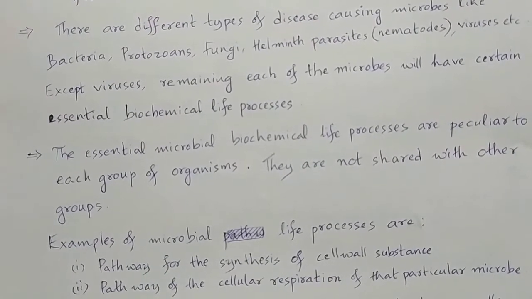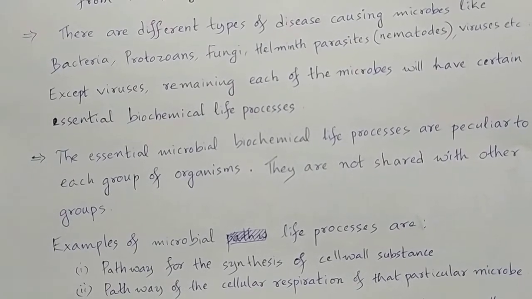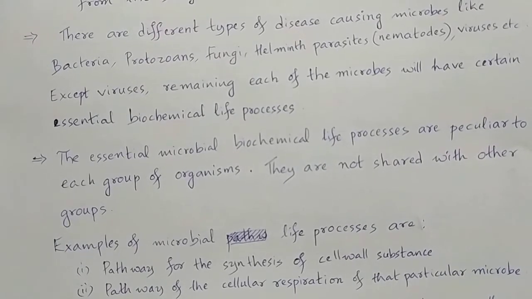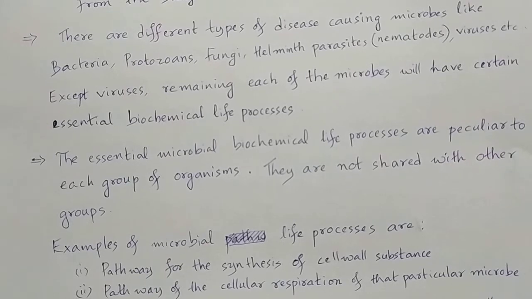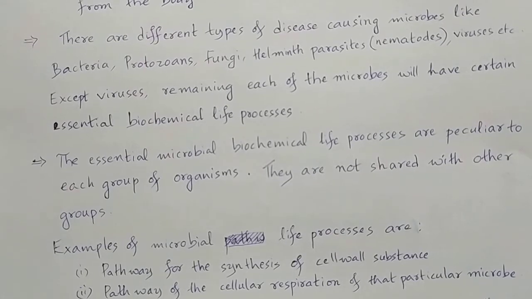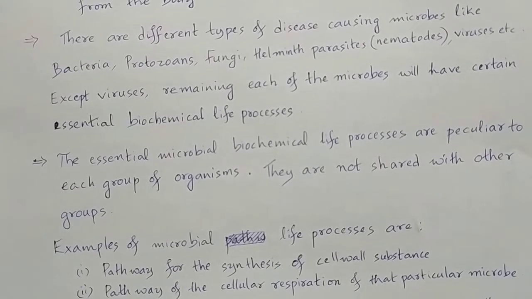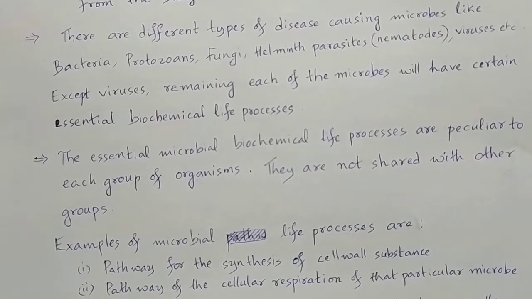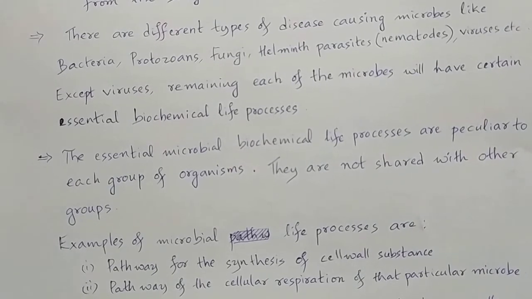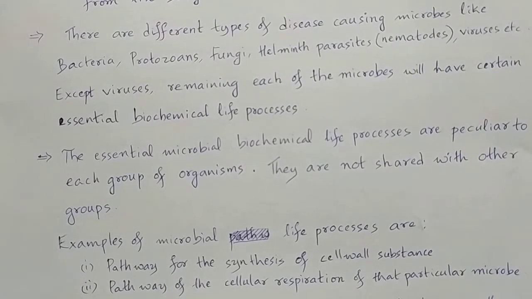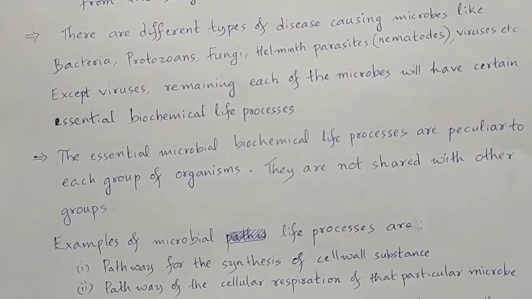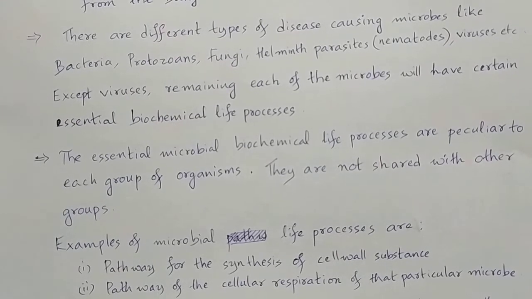If you take the bacterial cell wall, it is made up of N-acetylglucosamine and N-acetylmuramic acid. Simply we can call them NAG and NAM. NAG for N-acetylglucosamine, NAM for N-acetylmuramic acid. So, this substance has to be synthesized in the bacterial cell and placed as a cell wall component. This substance is synthesized through a specific biochemical pathway.